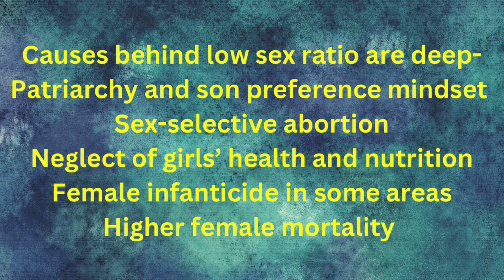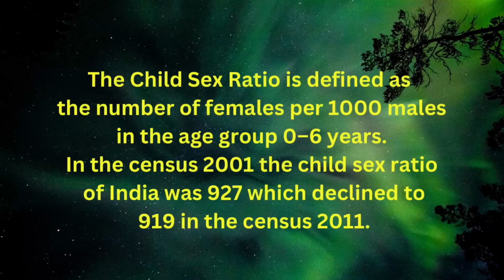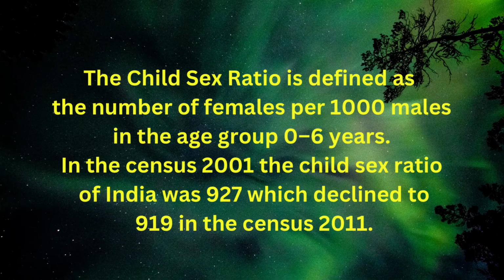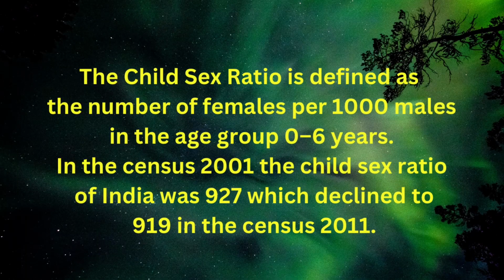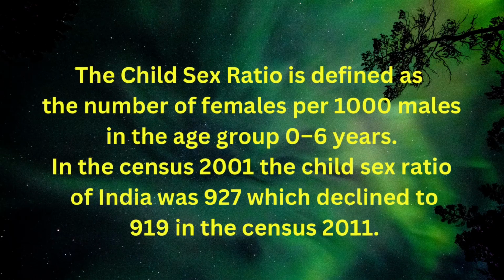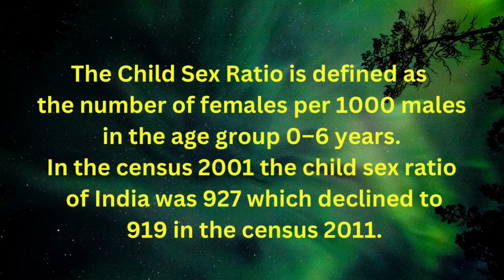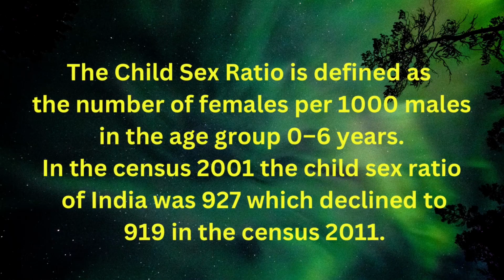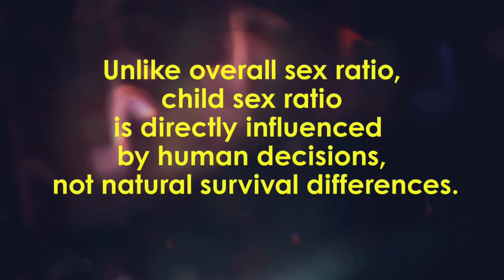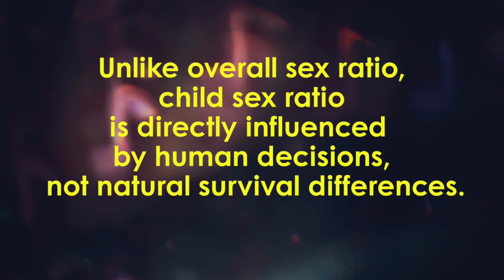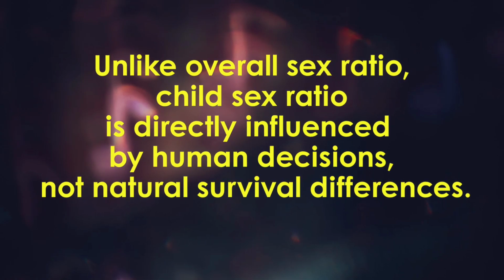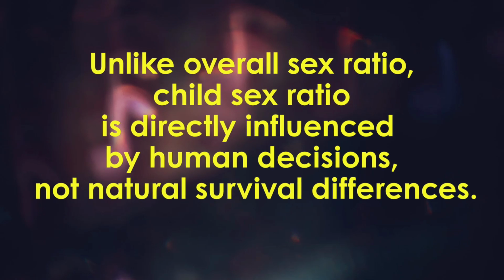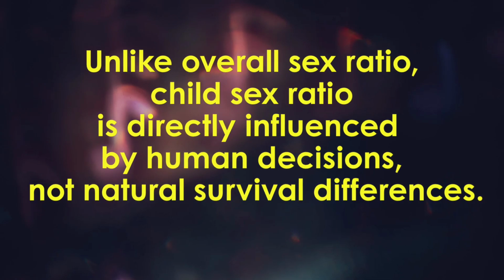Now let us know about child sex ratio. Child sex ratio refers to the number of girls per 1000 boys in the age group of 0 to 6 years. It is a very sensitive indicator because it reflects recent social behavior, especially attitude towards the girl child. Unlike overall sex ratio, child sex ratio is directly influenced by human decisions, not natural survival differences.